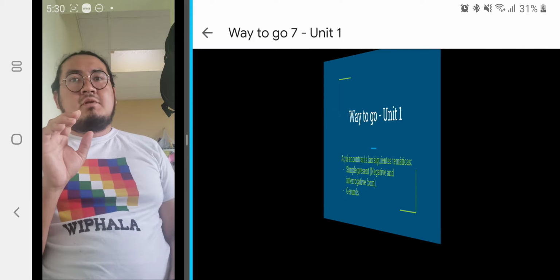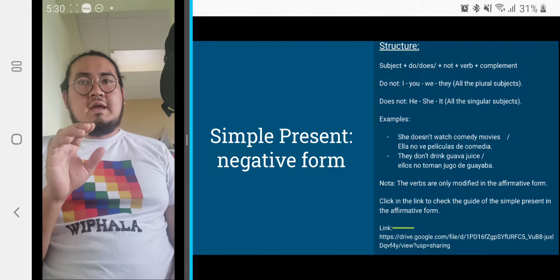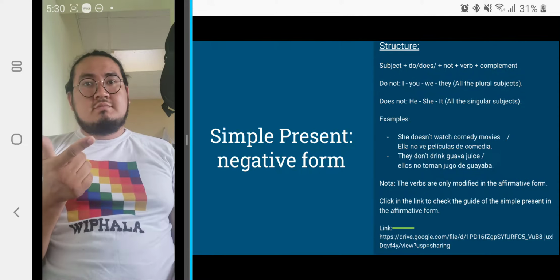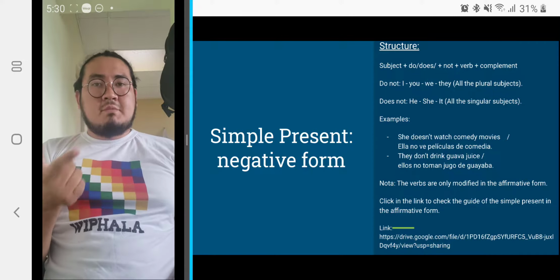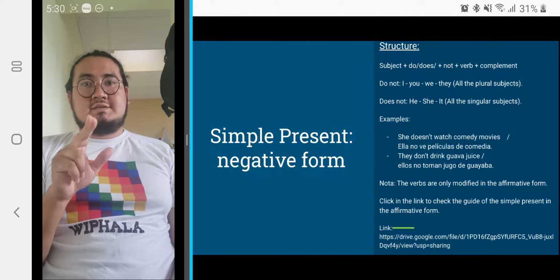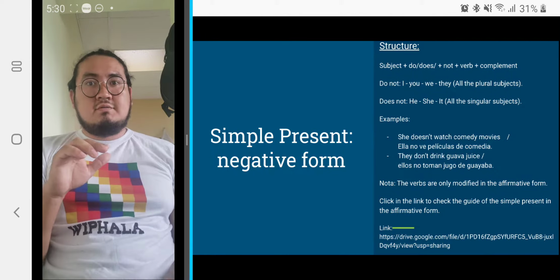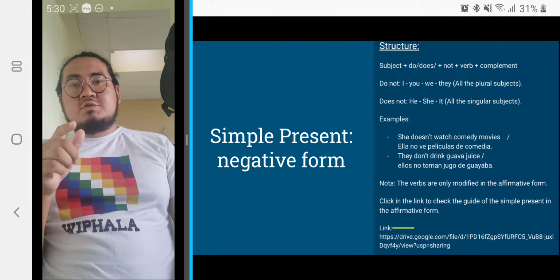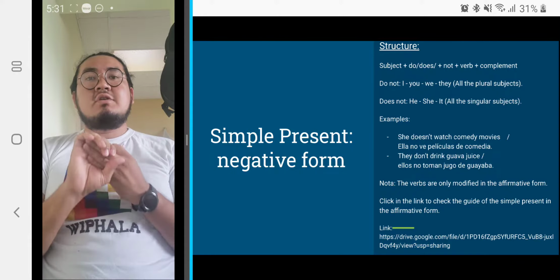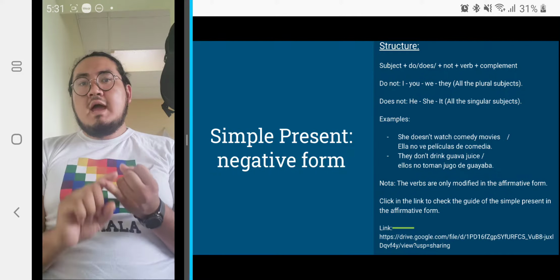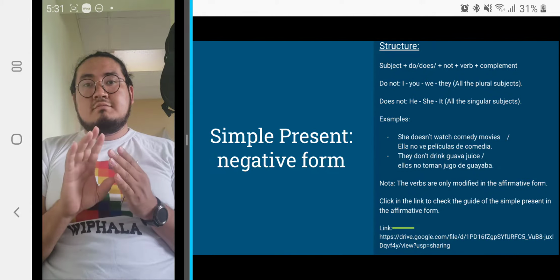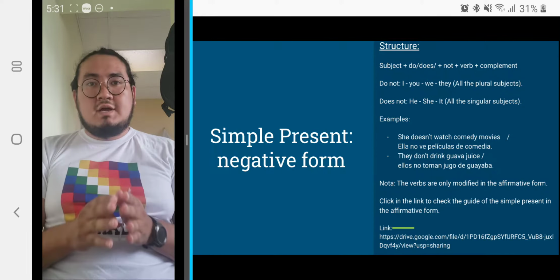In the simple present negative form, we have the structure: subject, do or does, not, verb, and complement. Here we have a contraction: does not is doesn't, and do not is don't. We use doesn't for he, she, it, and all singular nouns, like a house or a lion, and proper nouns. That's it. We're going to use doesn't.